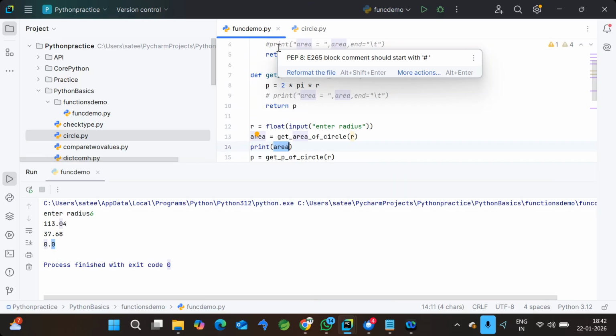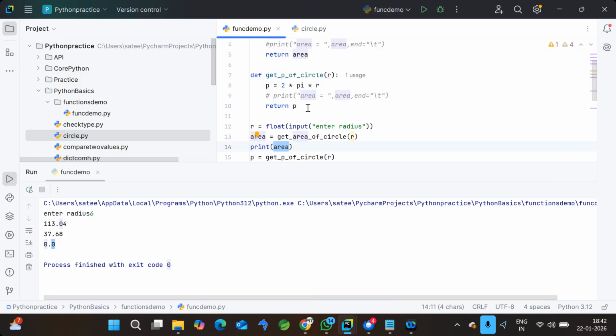And similarly, we have required arguments and optional arguments. Required means you need to pass input mandatorily while you are calling that function. And optional means you may send it, you may not send it; it will execute and show the output based on the default data whatever you provided in the function.